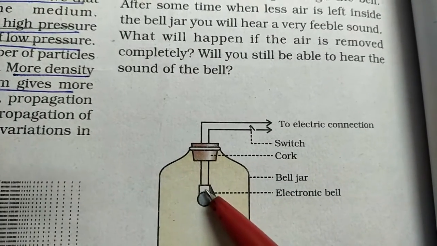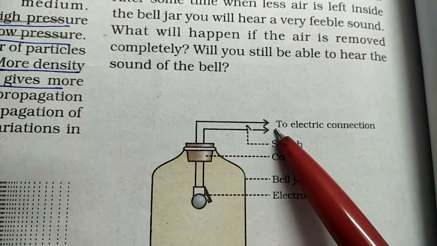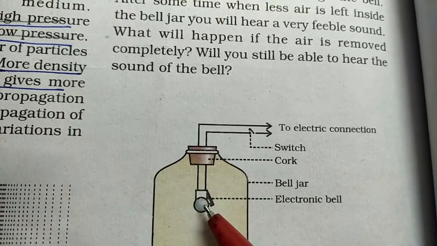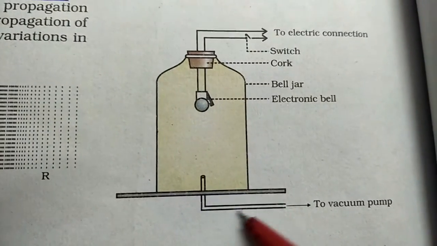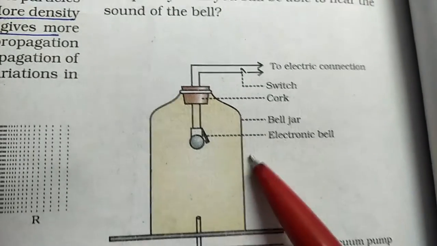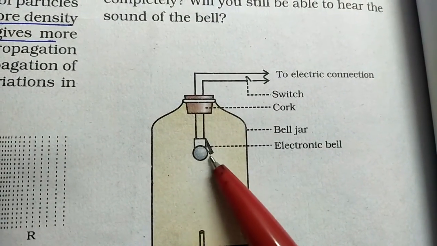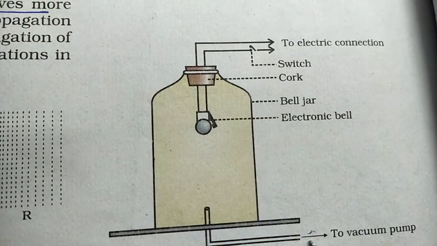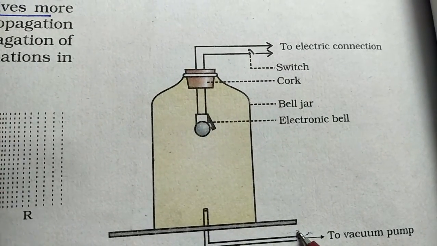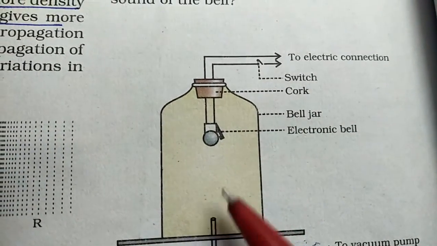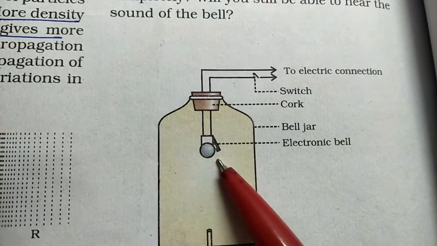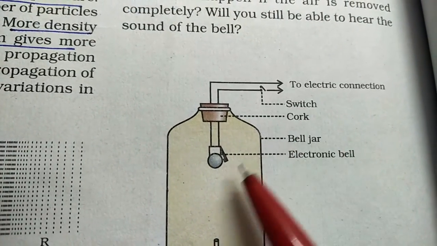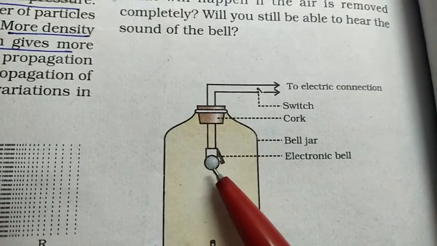This electric bell is connected to an electric circuit outside. If you switch on this circuit, the bell will ring. If you switch off, the bell will not ring. Here there is a vacuum pump. First switch on, and you will hear the sound of the bell. Now gradually remove the air with the vacuum pump, and go on ringing the bell. As the air is getting removed, the sound will be feeble, it will be low, and once you remove the complete air, even if you switch on, you will not be able to hear the sound of the electric bell.